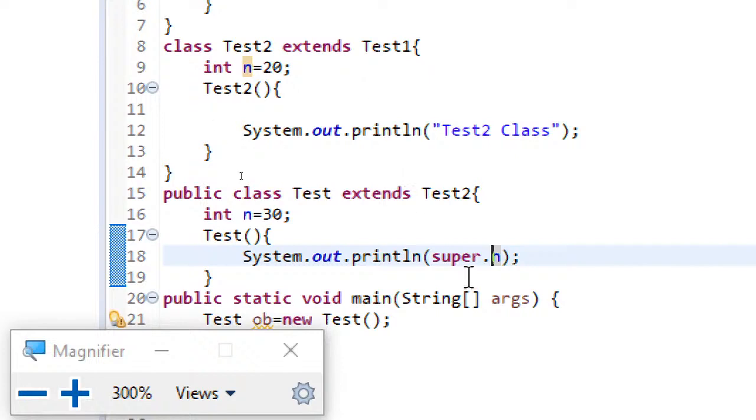Now what if you want to display the grandparent n? So can I write like this?